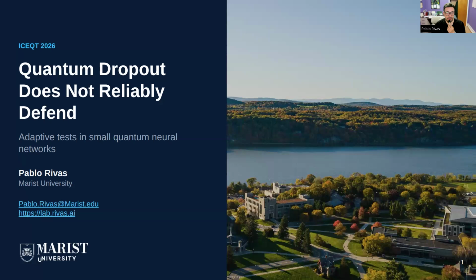The point is that a plausible quantum regularizer should not be trusted as a security mechanism until it is tested under the actual prediction rule and under an attacker that knows that rule. I will walk through the defense idea, the attack-aware protocol, and the main results, transfer and four-qubit checks, and also the cost of doing the stochastic test correctly. The main message is that randomness alone is not robustness. For QML security, that's a valuable result.